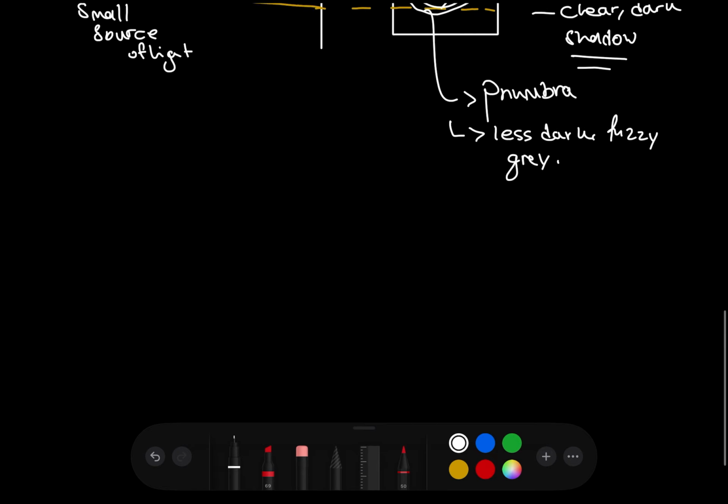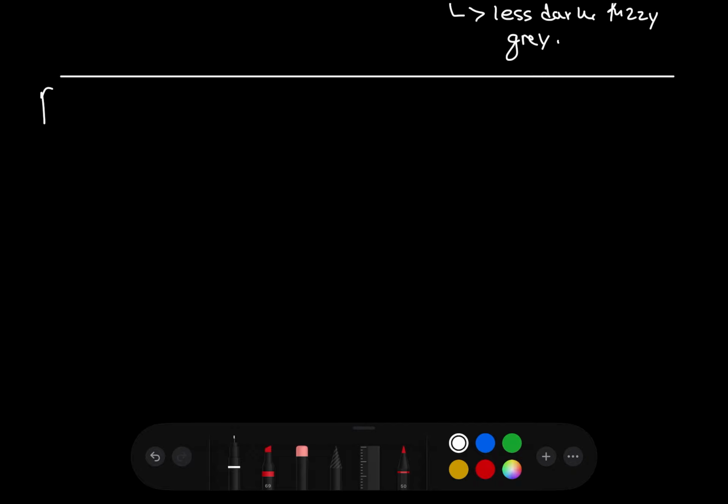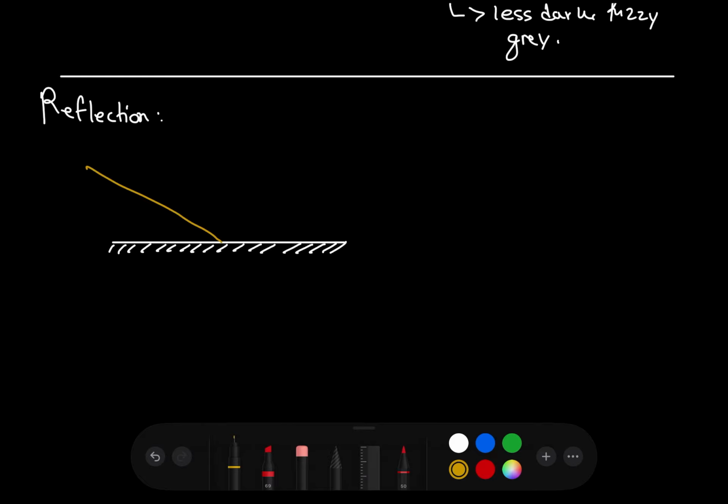Let's go ahead now and take a look at the next thing you need to know about light, that is reflection. So what exactly is reflection? Reflection is simply explained when you consider a mirror. Imagine you have this mirror over here. According to the law of reflection, if a ray of light hits a very smooth surface like a mirror, it's going to hit that surface and get bounced back. In other words, it's going to get reflected.